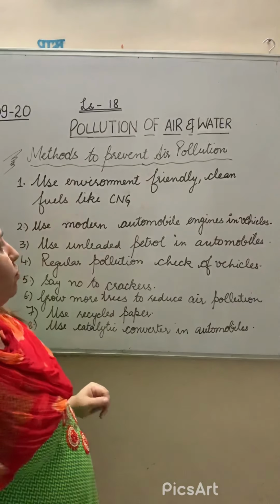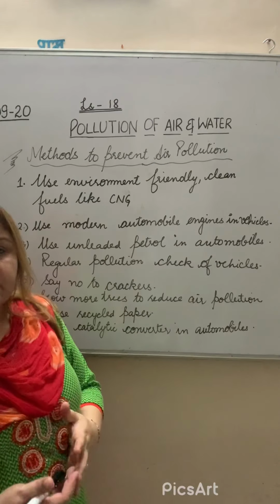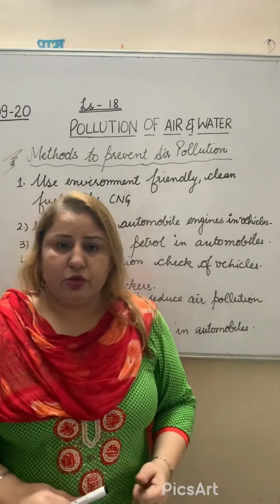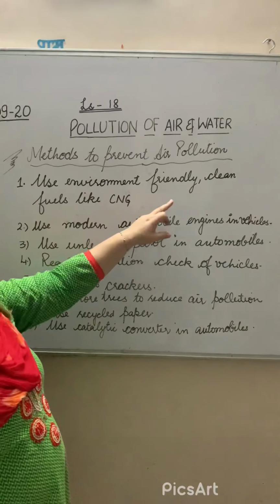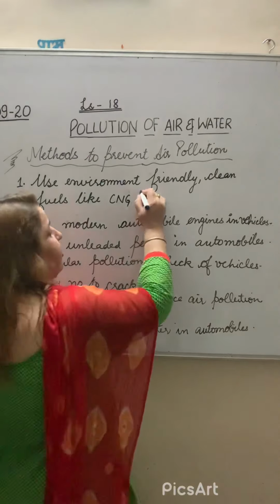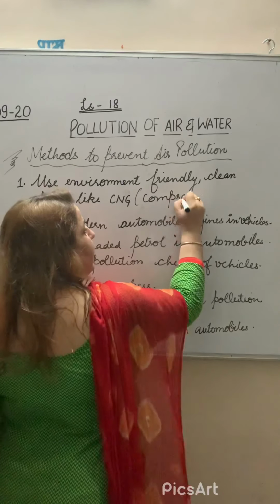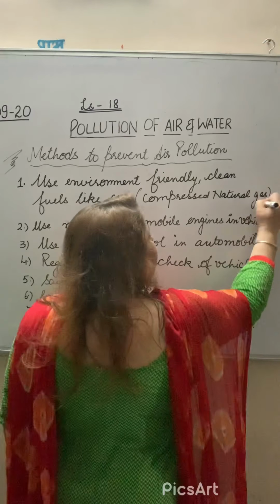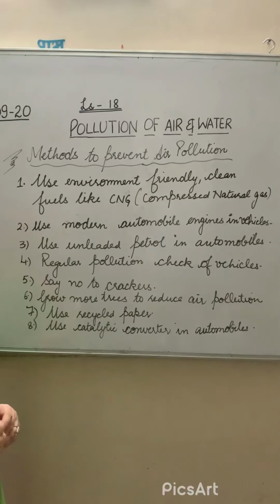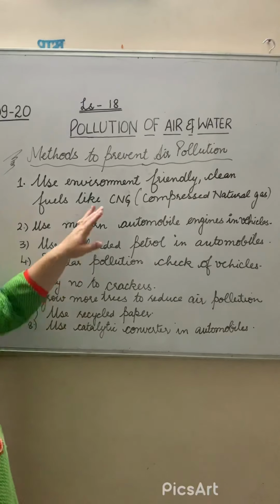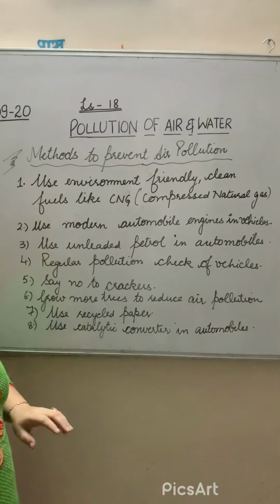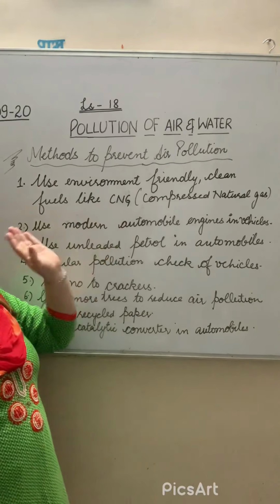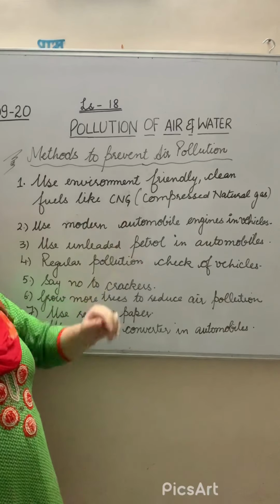So what do we have to do? Being a citizen of India, what precautions or preventive measures do we have to take to avoid air pollution? Number 1, we can use environment friendly clean fuels like CNG, compressed natural gas. All of you know very well that in Delhi, CNG vehicles and automobiles are used because it is a cleaner fuel. In the previous chapter we also discussed that CNG is a cleaner fuel. So we have to use those automobiles which run on CNG.